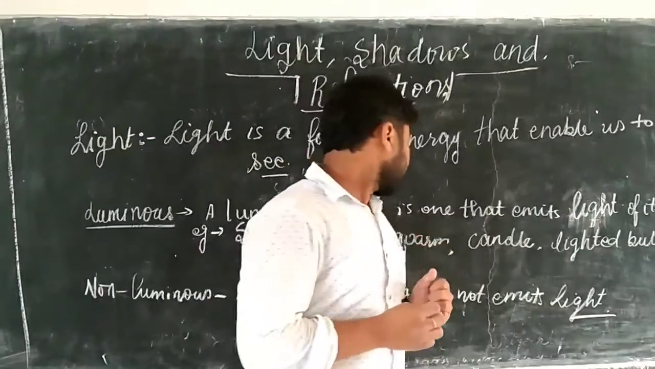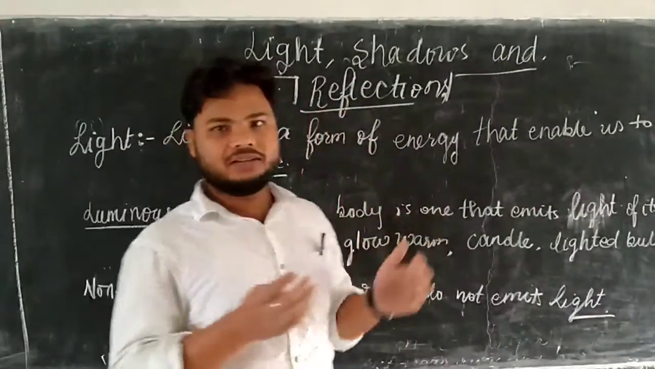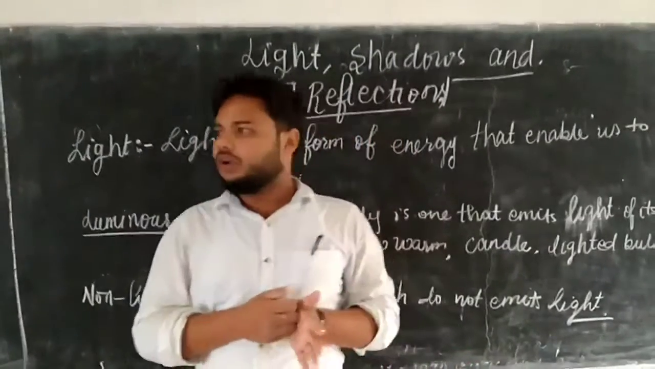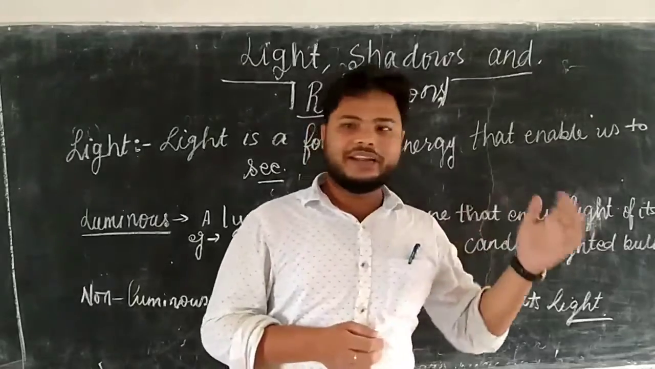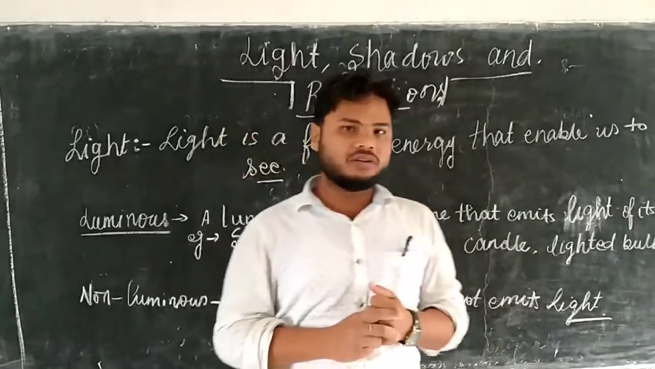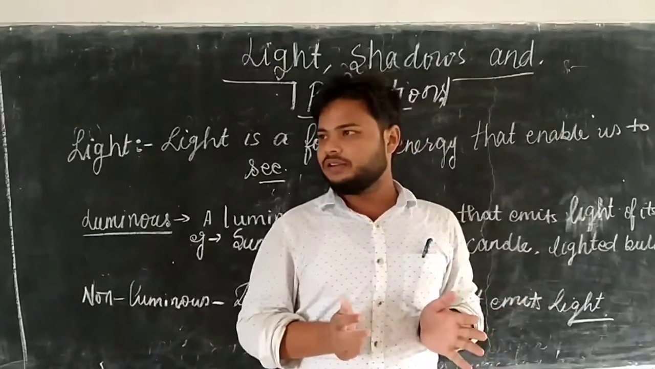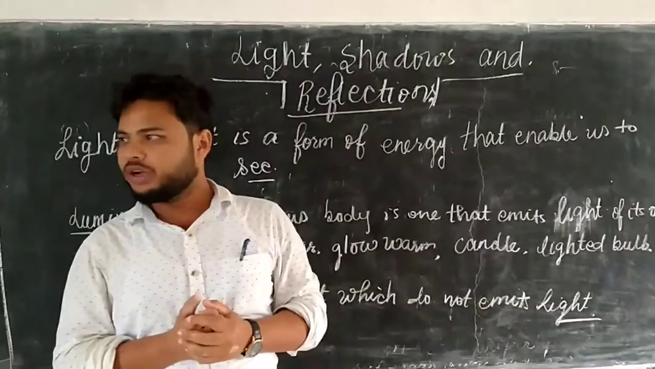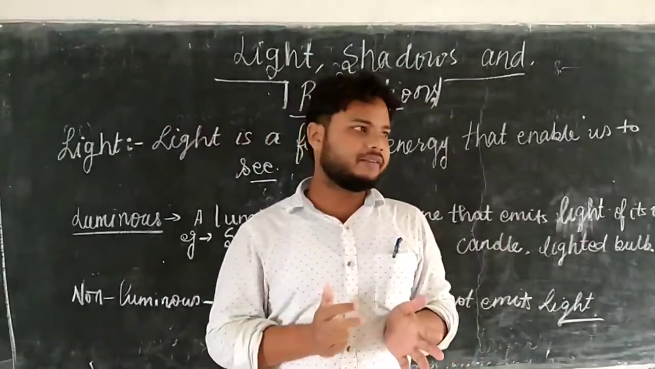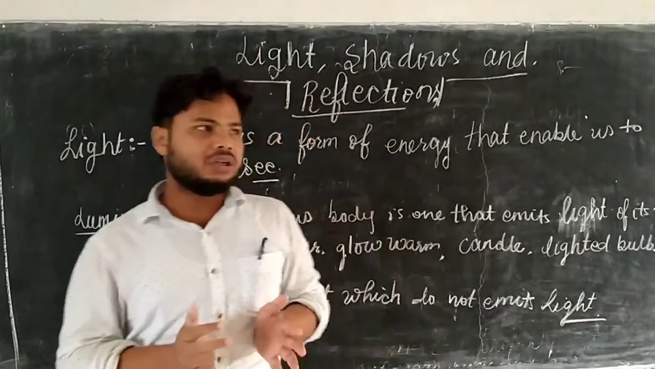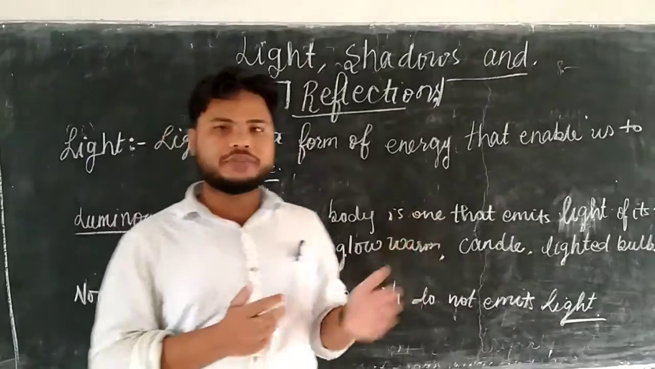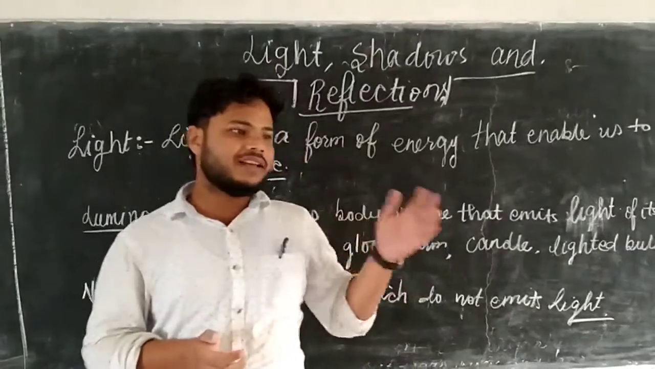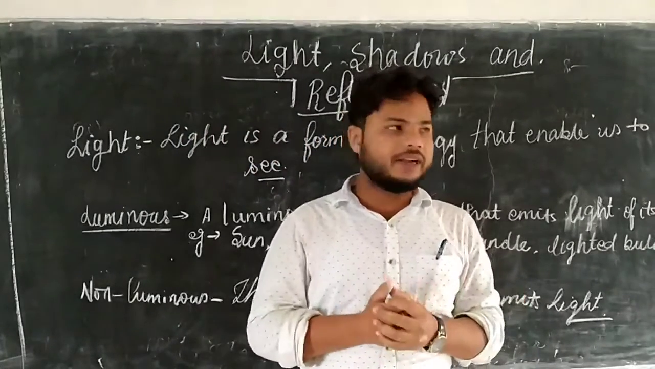For example, if you enter a dark room, or you can take the example of night where there is no light. Is it possible to see anything in a dark room or at night? No, because there is no light. Then how can we see any object in light? How can we see any object in the presence of light?